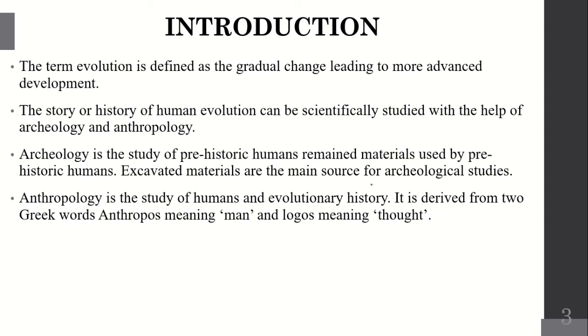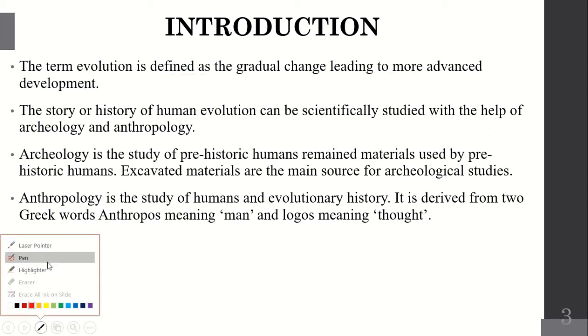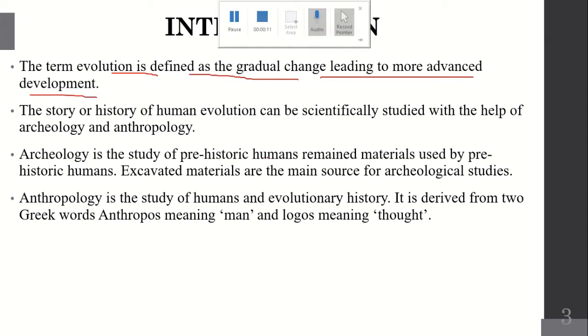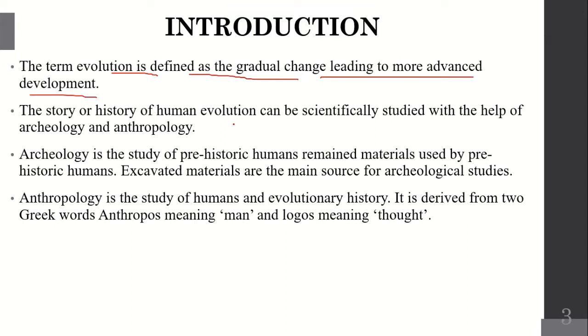Let's see the introduction. The term evolution is defined as the gradual change leading to more advanced development. So here gradual change means the changes occur slowly, systematically, that leads to the developed stage.